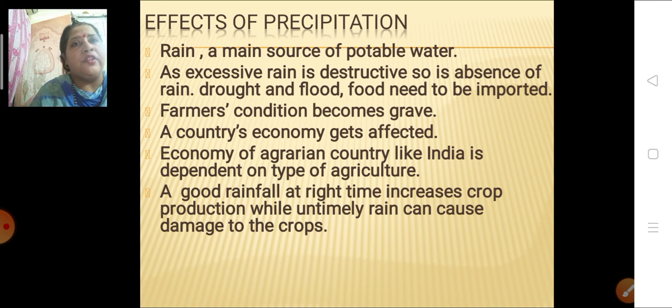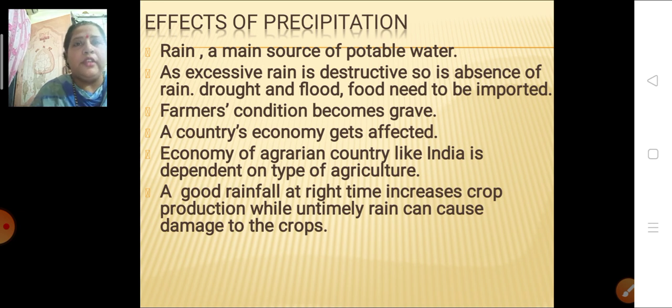Even the condition of the farmer becomes very pathetic, grave. The country's economy is also affected very badly. For a country like India, which is an agrarian country, such a country is totally dependent upon agriculture. If agriculture is affected, then the economy of the country can fall down, can be destroyed, can be affected very badly.